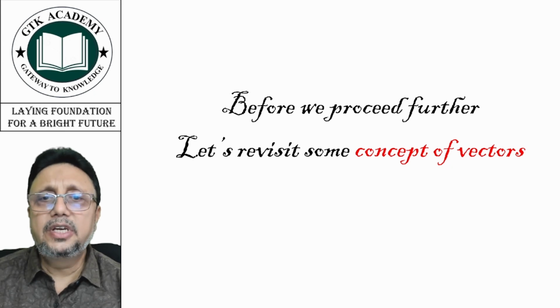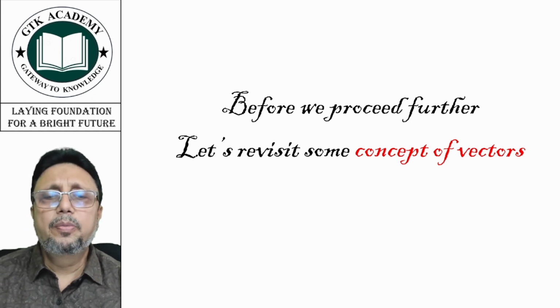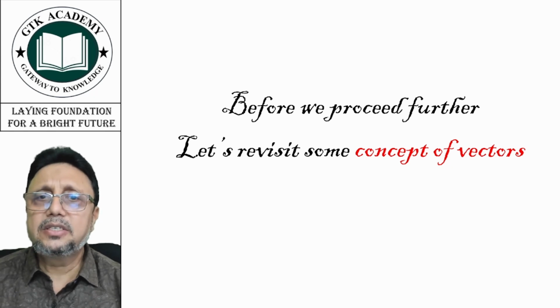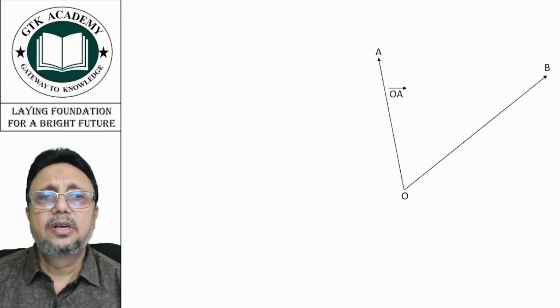Now, before we proceed further on this topic, let's revisit some concepts of vectors. I hope that many of you may be knowing it, but still I am going to discuss it because we'll be using this in our derivation in the coming slide. Suppose this is a point A, this is a point B and this is a point O, and this is OA vector and this is OB vector.